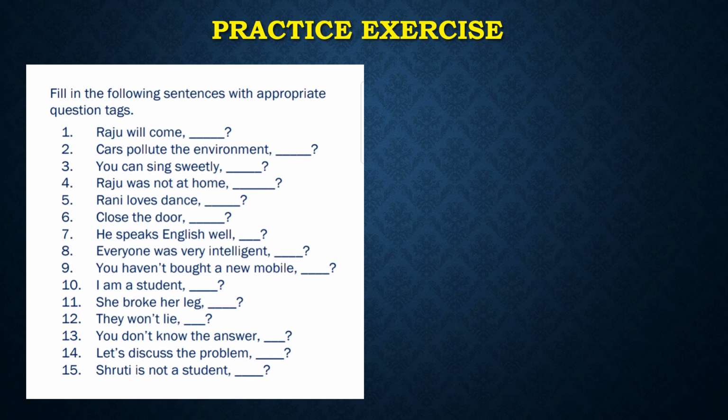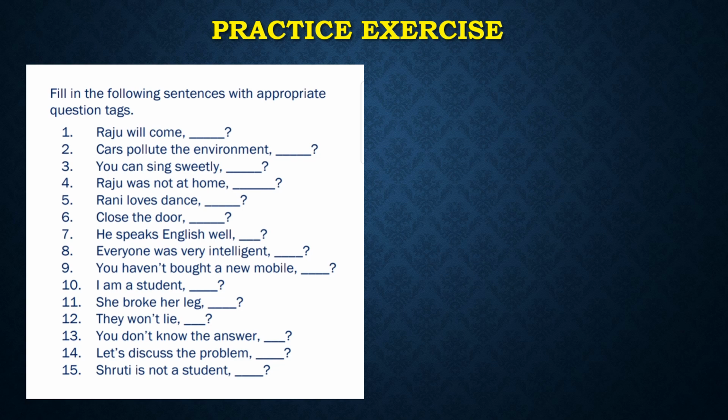But we are having this cars. So for this we have to use plural. Cars is a plural, so we will use do they. Sorry, don't they. Cars pollute the environment. As the sentence is positive, the answer will be don't they. Next comes you can sing sweetly. We have a modal can. The sentence is positive. Answer will be can't you.